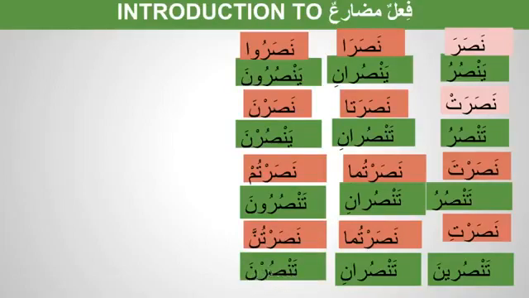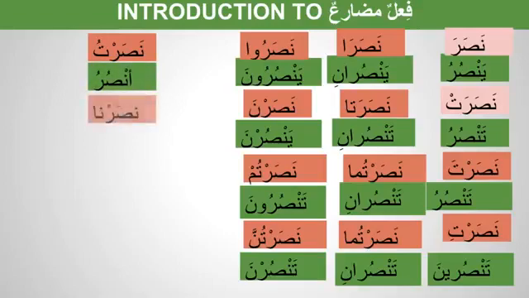See here again this noon tells it's the fa'il. Okay, antunna, this noon is the fa'il, and we use ta for antunna, and hunna we use ya. So yansurna is hunna, tansurna is antunna. Nasartu, which is ana, will be ansuru. Nahnu is nasarna. In mudari will be nansuru. So these are the forms: ansuru, nansuru.